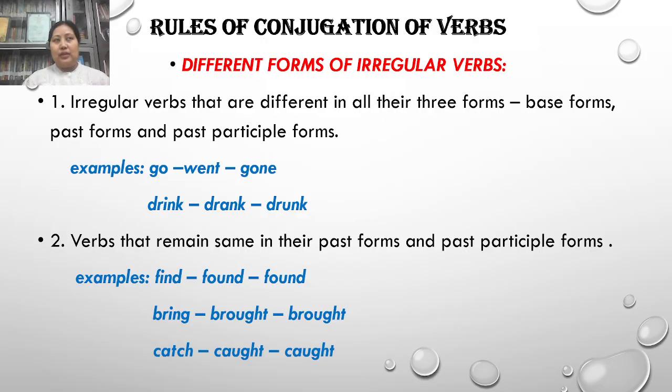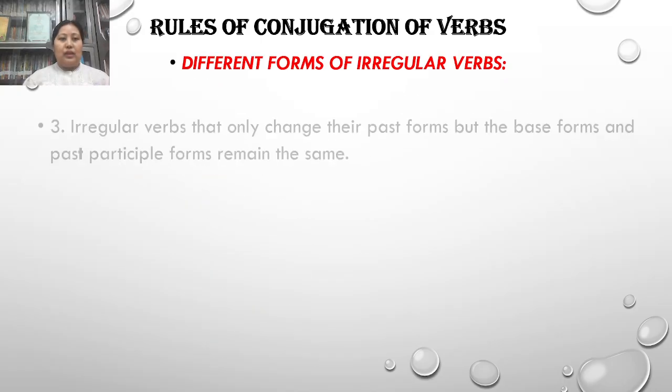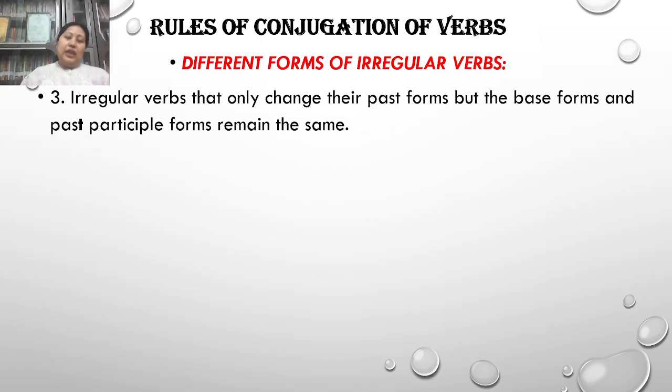So these are some types of irregular verbs that have three different forms: base form, past form, and past participle form. And there are some irregular verbs that have the same past form and the past participle form. Now let us see another type of irregular verbs that only change their past form, but the base form and the past participle remain the same. That means their past form is changed, but the base form and the past participle form are the same.